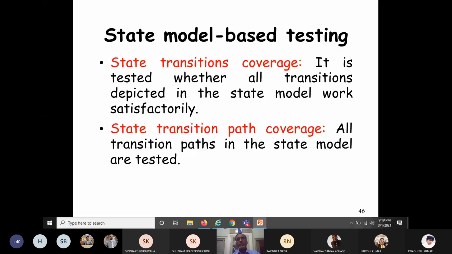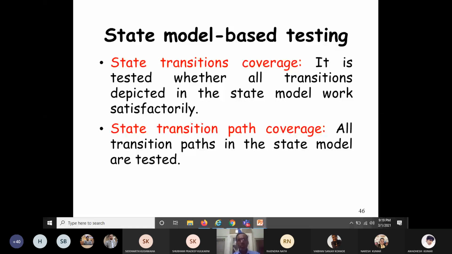You have to design test cases in such a way that all the transitions represented in the state chart diagram work satisfactorily. State transition path coverage means that all transition paths in the state model are tested at least once.